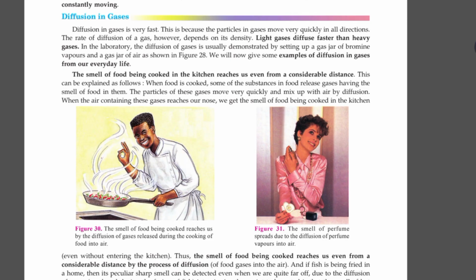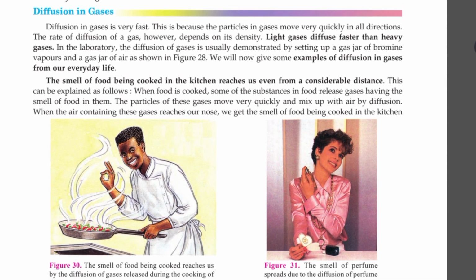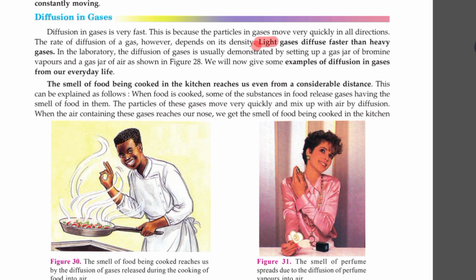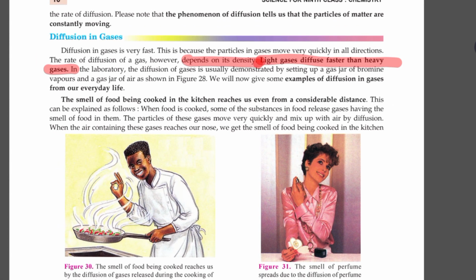So gases will diffuse faster than liquids, than solids. And also it depends on the temperature, because this is related to the kinetic energy of the particles. Light gases diffuse faster than heavy gases because again it depends on the density of the substance. If you have seen in a race course, a person who is very fat finds it difficult to run than a person who is very thin. Now here, I am comparing it to the density of the particles.